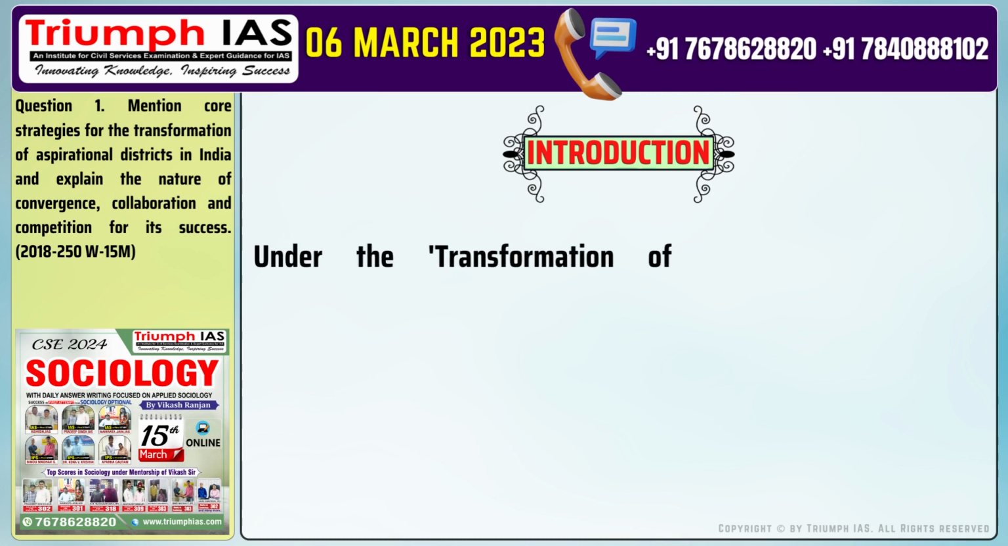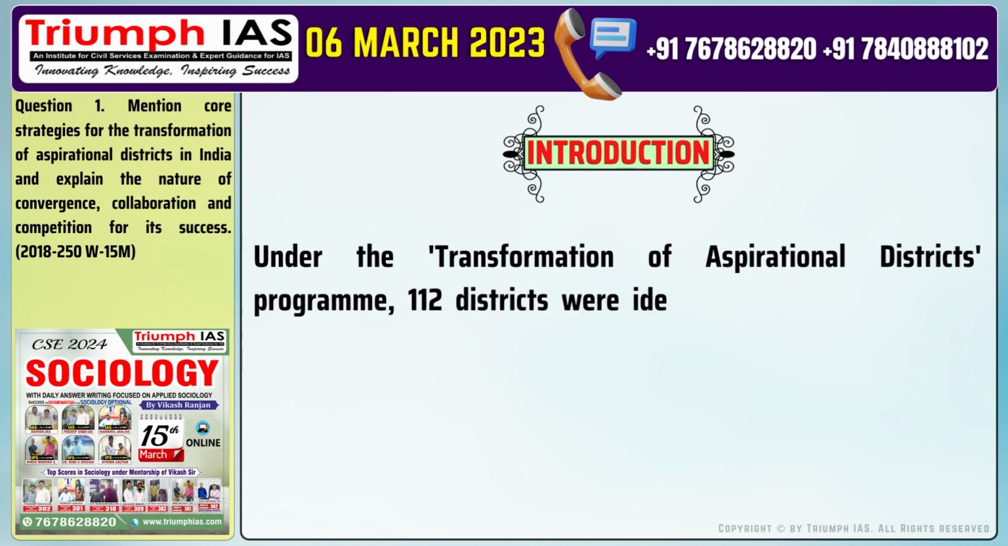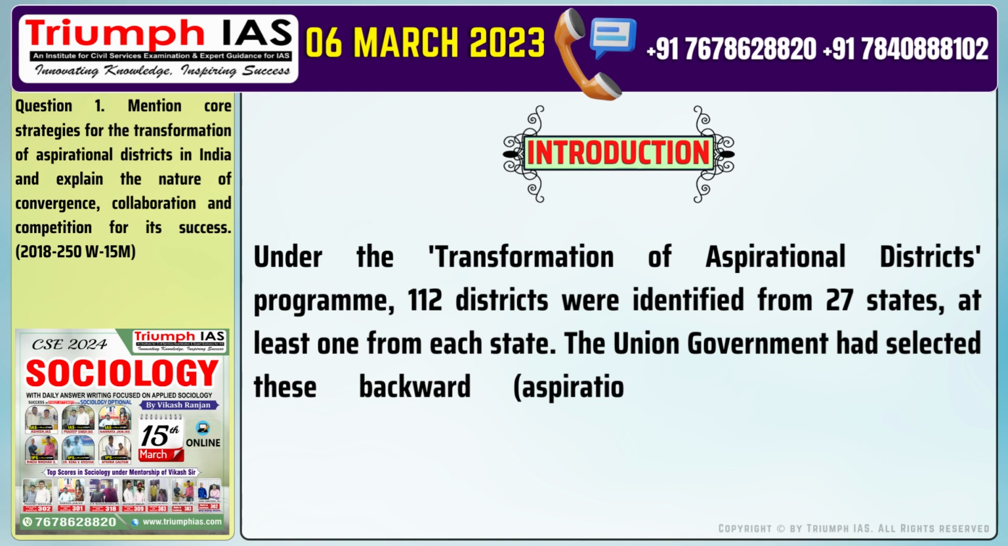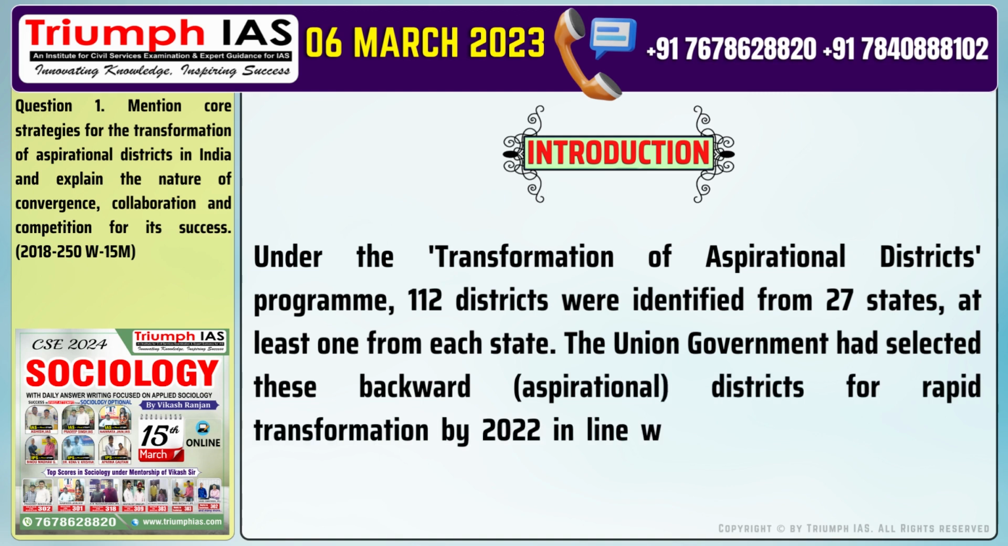Under the Transformation of Aspirational Districts program, 112 districts were identified from 27 states, at least one from each state. The Union government had selected these backward, aspirational districts for rapid transformation by 2022, in line with the government's vision to create New India.